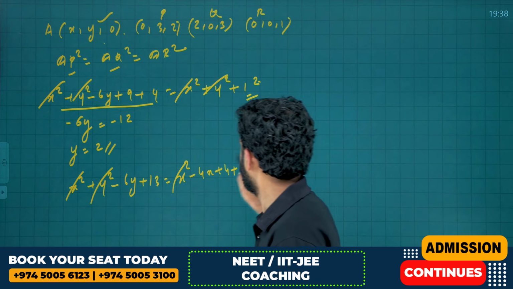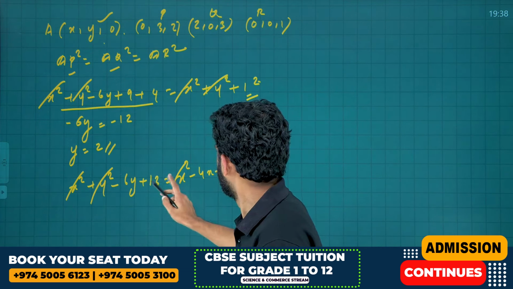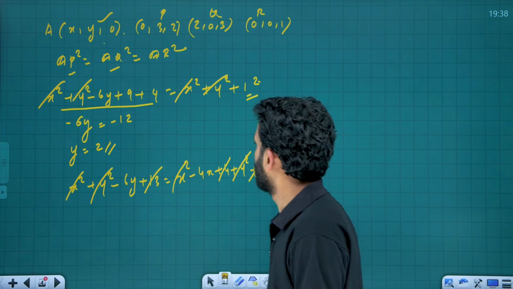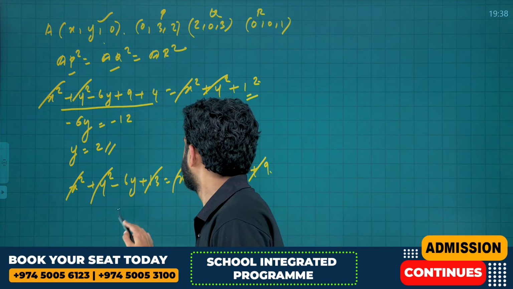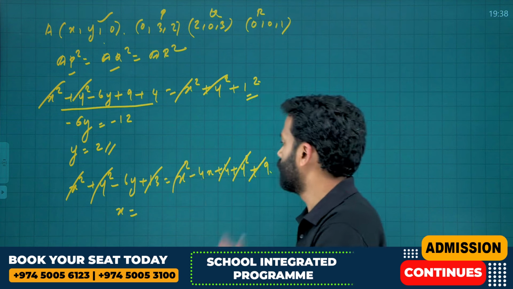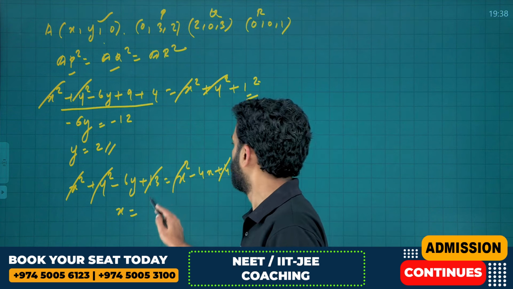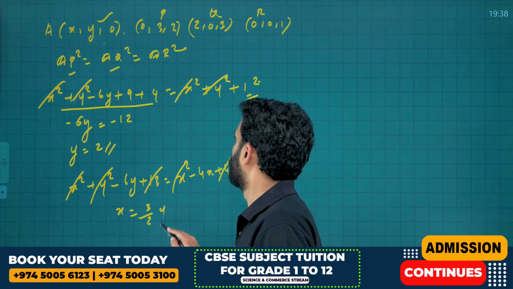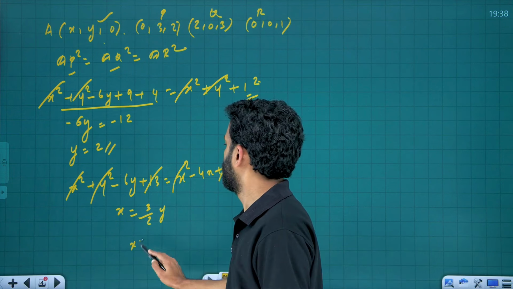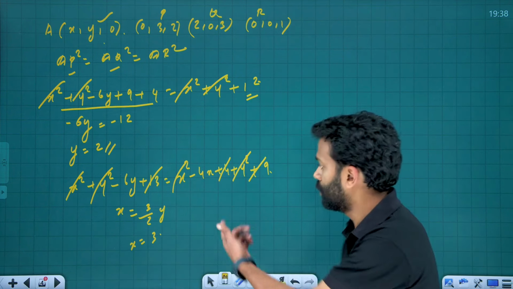Okay. x square, y square, x square, y square got cancelled. This 13, 4 and 9 got cancelled. That is minus 6y is equal to minus 4x. Therefore, x is equal to 3 by 2 y. And what was y? 2. That is x is equal to 3. Okay, y is 2. Therefore, x is equal to 3.